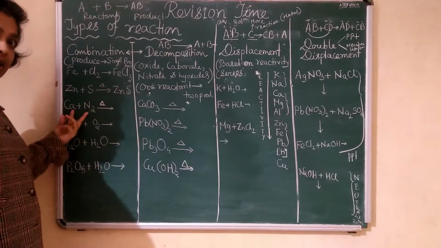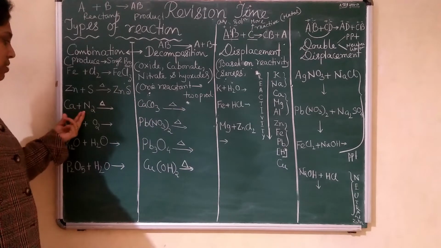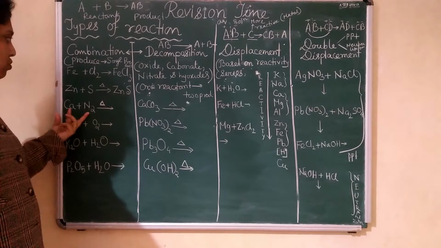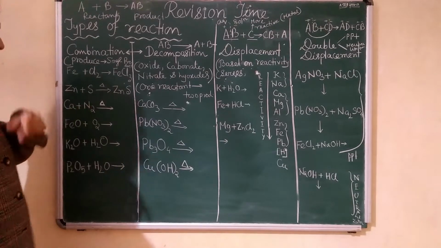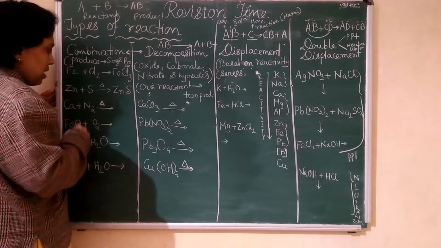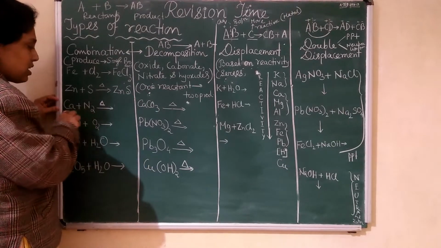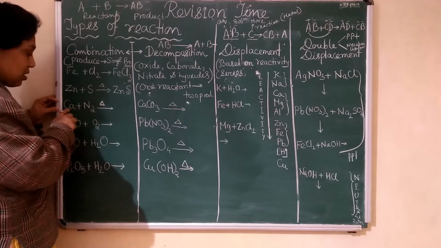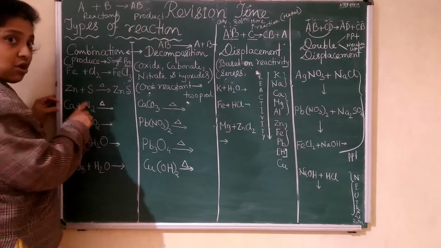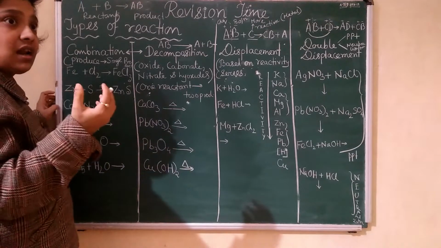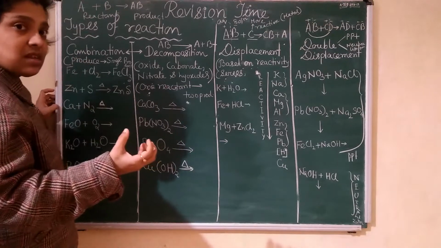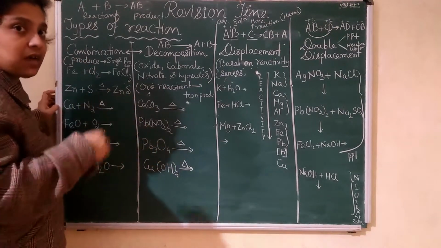When two reactants are on the reactant side, it has to be a combination: two reactants combine to give a single product. Now for this product, first you have to think about the calcium atom and nitrogen atom, because many children make mistakes writing the formula of the compound.